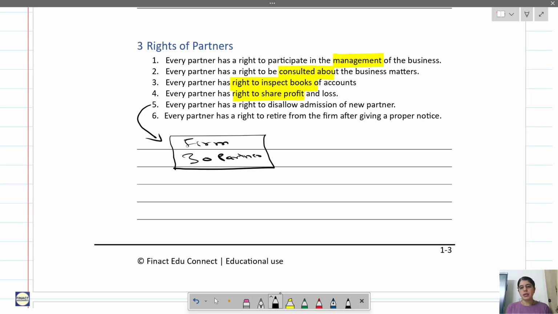Already it has 30 partners. So here is C, who wants to be admitted as a new partner in the firm.